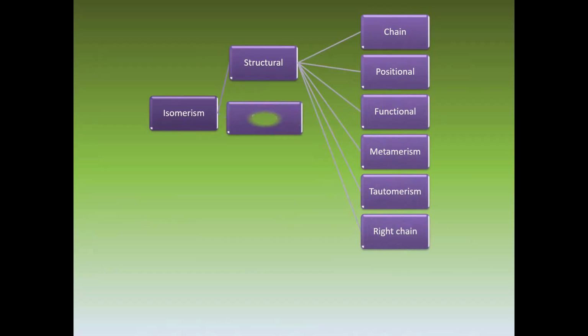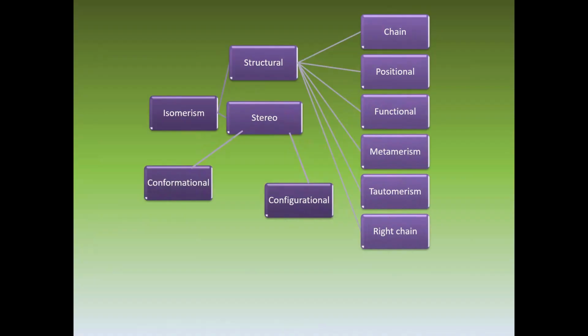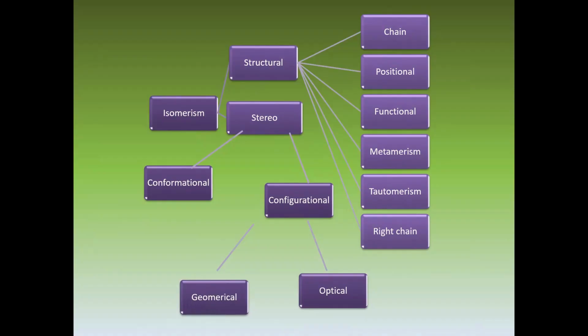The second type of isomerism is called stereoisomerism, which can be further divided into configurational isomerism and conformational isomerism. First of all, we will focus our attention on configurational, which is again of two types, optical isomerism and geometrical isomerism.